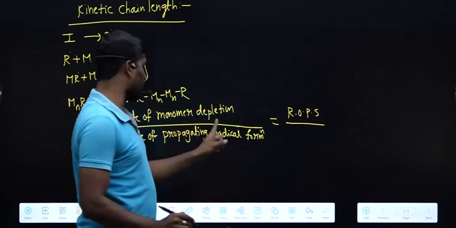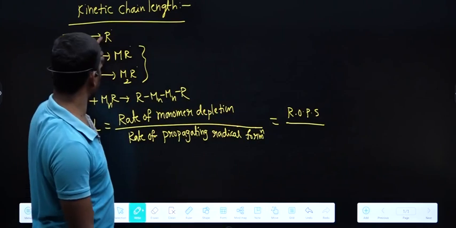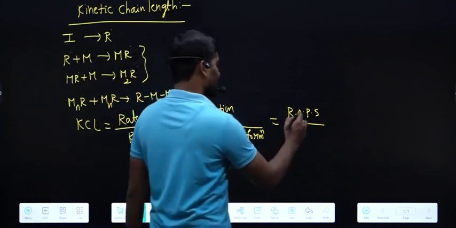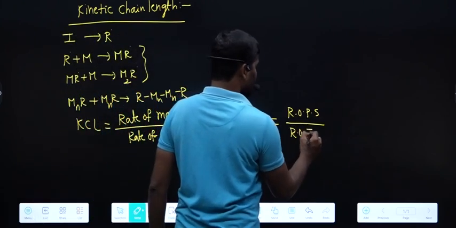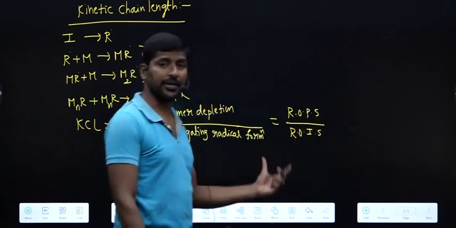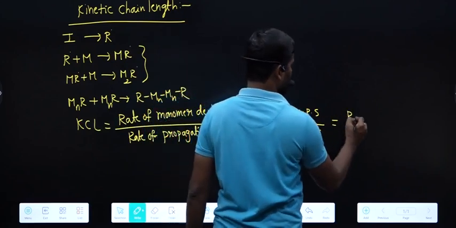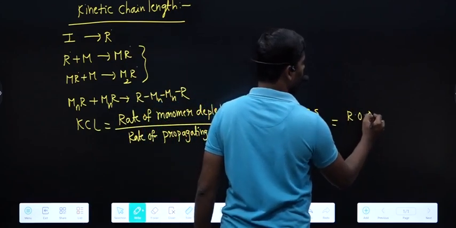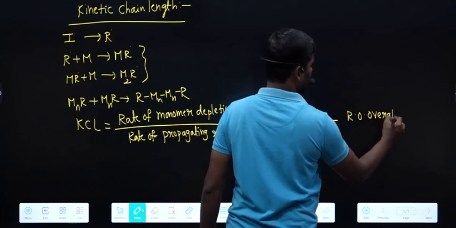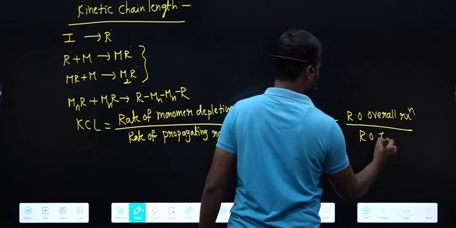Propagating radical is formed in the first step, so the rate of propagating radical formation is the rate of the initiation step, or rate of activation step. The propagation steps decide the overall rate of reaction, so the rate of overall reaction divided by the rate of initiation step gives the kinetic chain length.